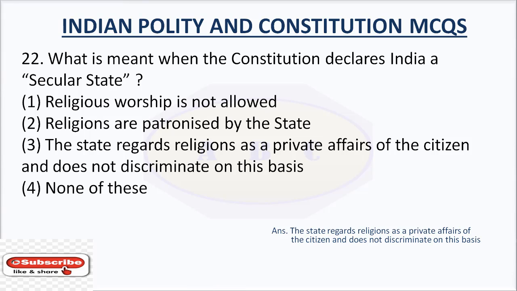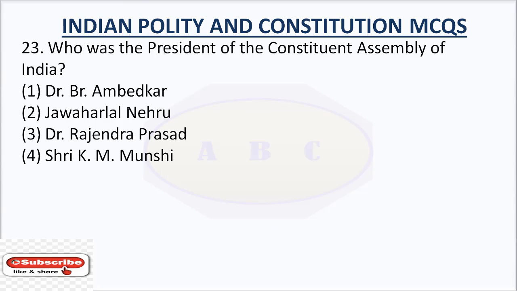The answer is the state regards religions as a private affair of the citizen and does not discriminate on this basis.